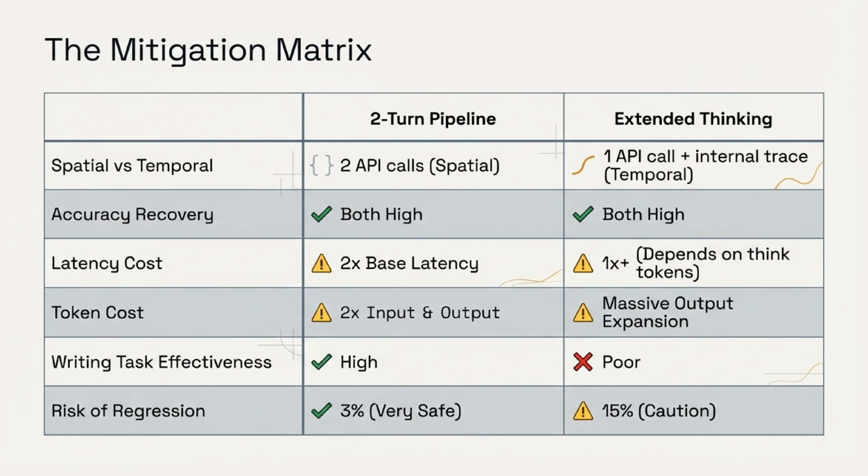The two-turn pipeline relies on spatial decoupling with 2 API calls, while extended thinking uses temporal decoupling in 1 call. Both offer high accuracy recovery. The two-turn approach is highly effective for writing tasks and very safe, though it doubles your base latency and token costs. Extended thinking is poorer for writing and carries a 15% risk of regression, alongside massive output expansion.